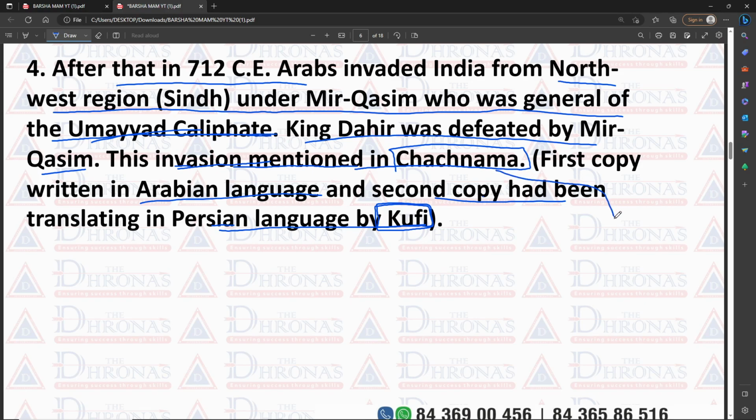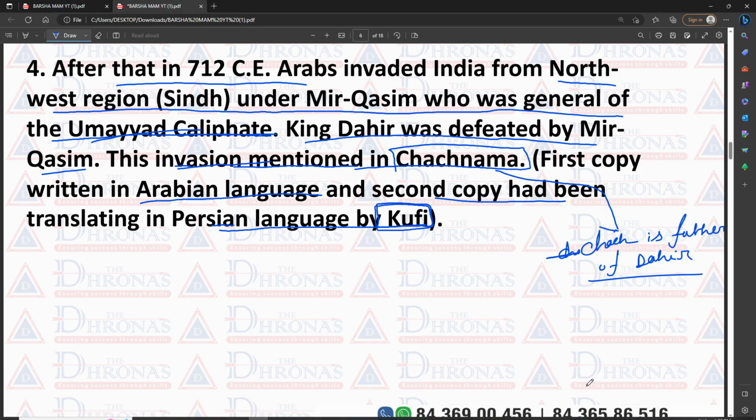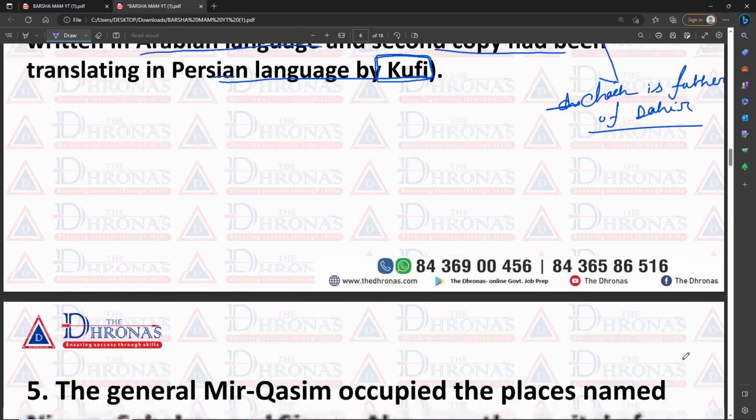I think you all have a question: why is the book's name Chachnama? Because Chach is the father of Dahir. For this reason the book's name is Chachnama. The first copy is written in the Arabic language and the second copy was translated into Persian by Kufi.